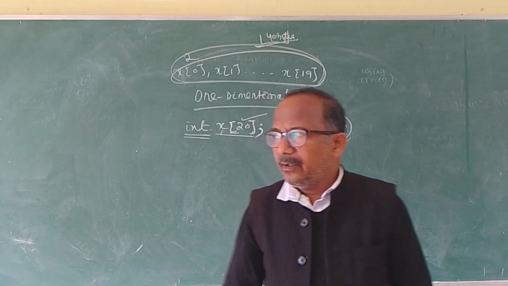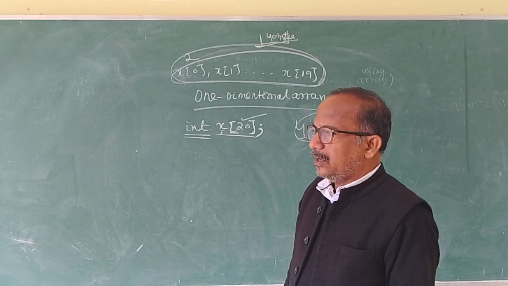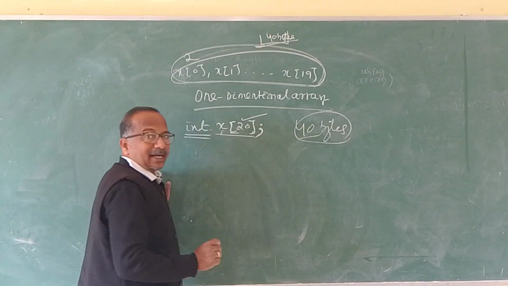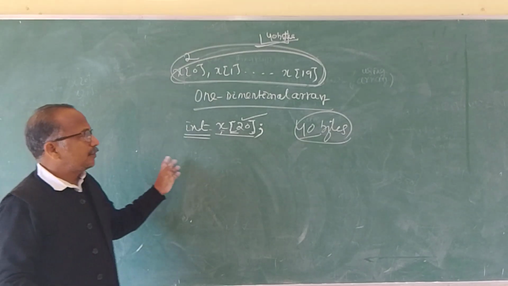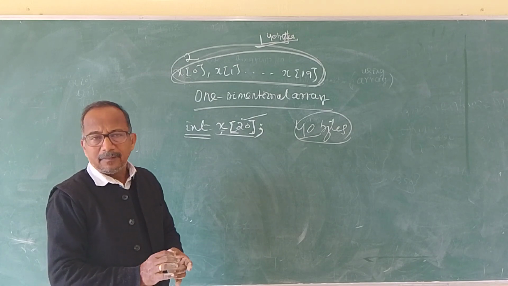Now let us think about a situation. We come to the two-dimensional array. You have studied matrices, the matrix arrangement.